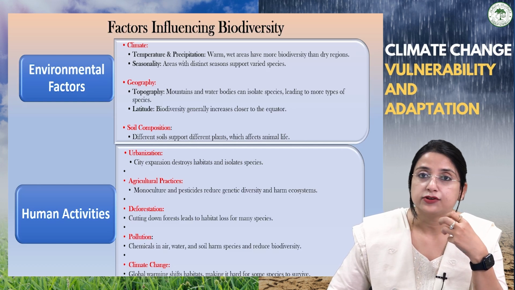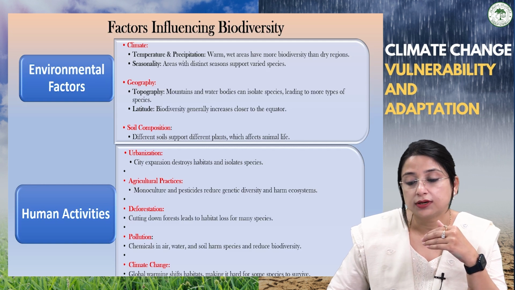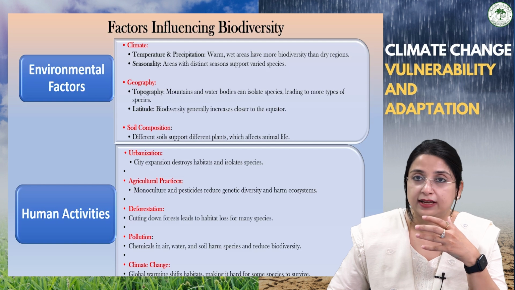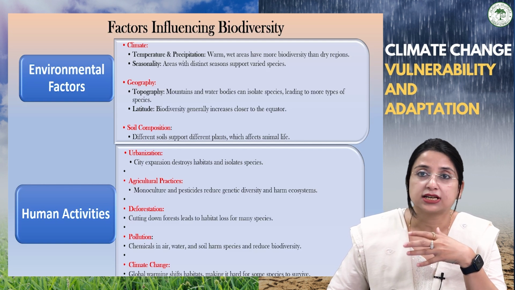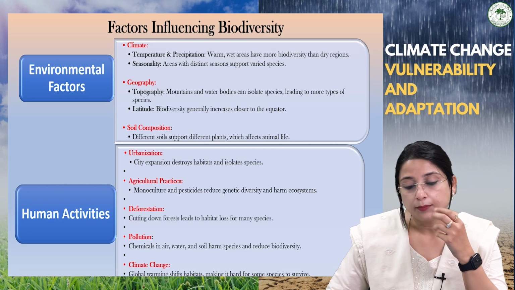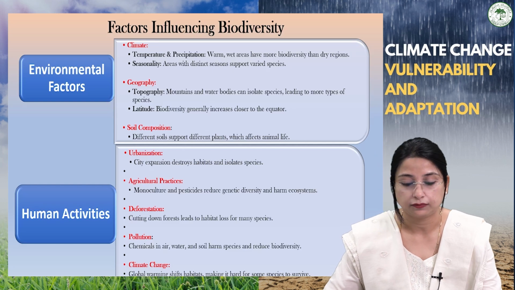In a similar way, if we talk about latitude, biodiversity generally increases closer to the equator, because there we get seasonal variability and also warm and humid climatic conditions, which are conducive for richness in biodiversity. Soil composition: different types of soil support different plants, which affects animal life.